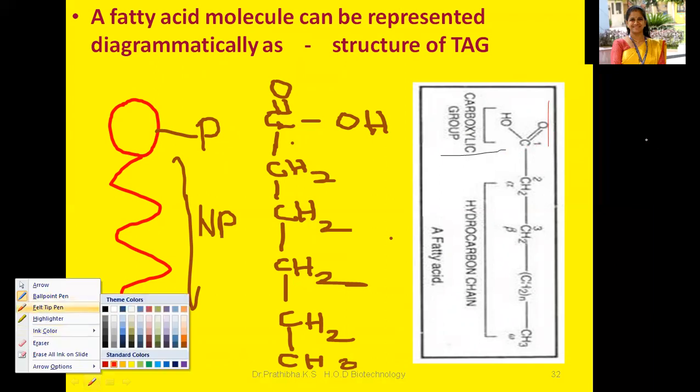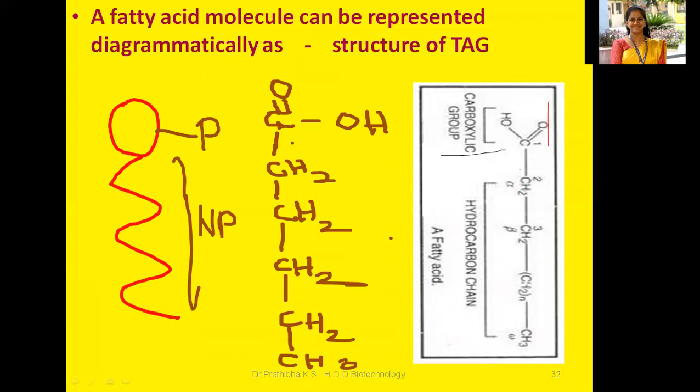Below it you can see the hydrocarbon chain of the fatty acid molecule. Write here the hydrophilic end, and that is the polar head. This region is the polar head.